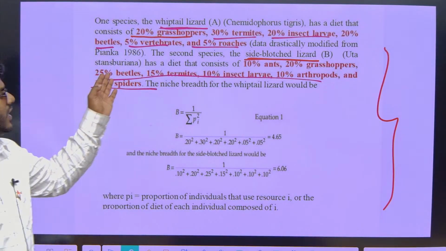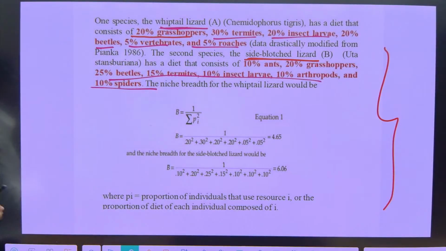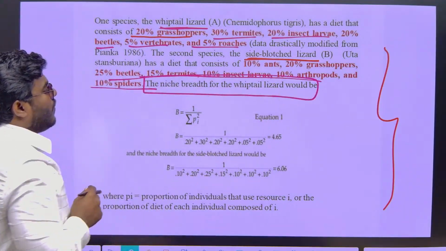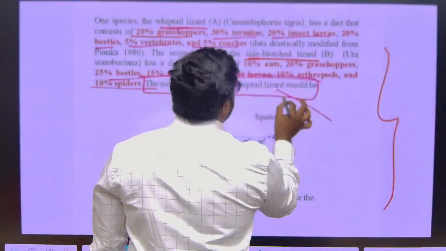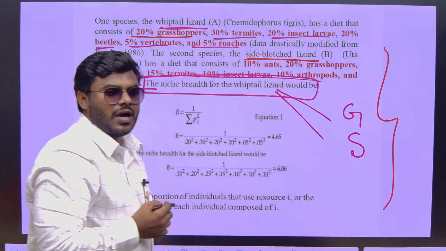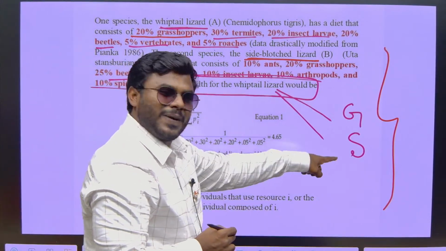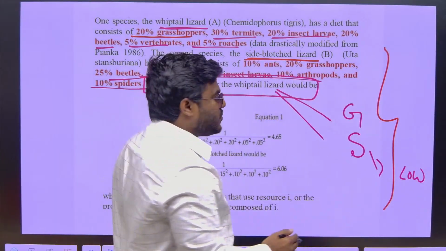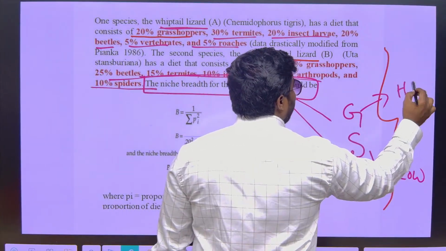Out of 100%, it will eat specific organisms as a small percentage. What is the question? The question asked here is, find out the niche breadth for whiptail lizard. Means what you have to calculate, what you have to identify, is the whiptail lizard a generalist or a specialist? How can you identify? Based on value. Which is having less value? Specialist. Because the niche breadth is very low, the value is also very low. Generalist, it depends on multiple sources, breadth is high, value is also high.